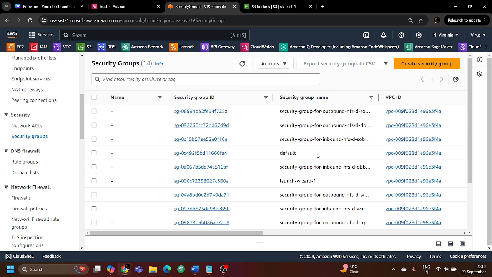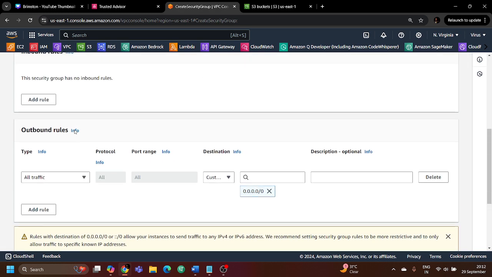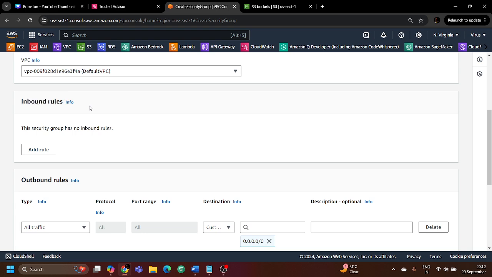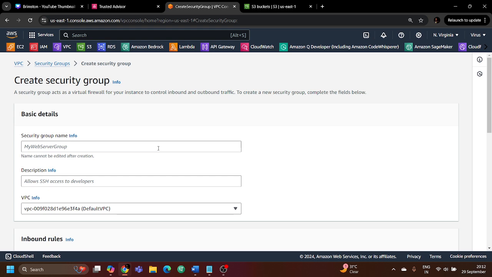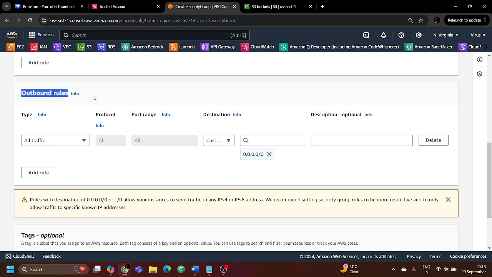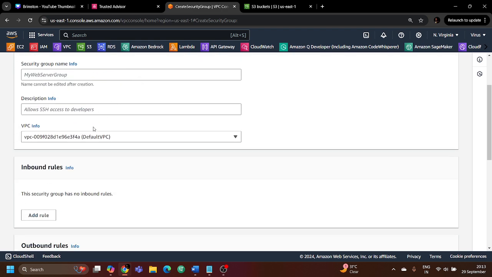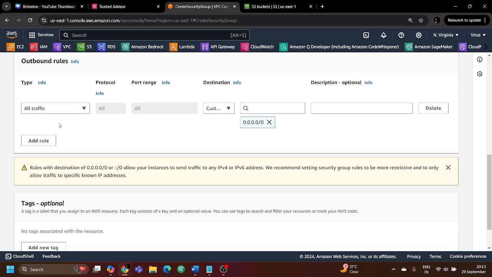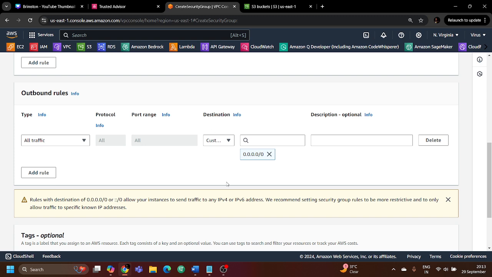For the different tasks, you create these virtual machines, and to protect them from unintended access from the internet, or from a specific user or a specific port, you can create different security groups. Inside those security groups we have the option of inbound rules, in which you define who exactly can access, or what type of request can go to your EC2 instance. In a security group, the outbound rules are by default such that whoever is able to access your EC2 instance will automatically be able to go outside from your EC2 instance, right?